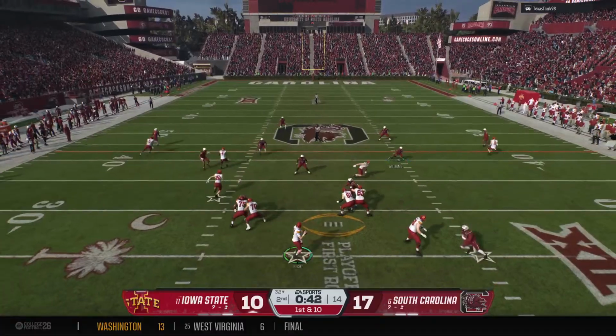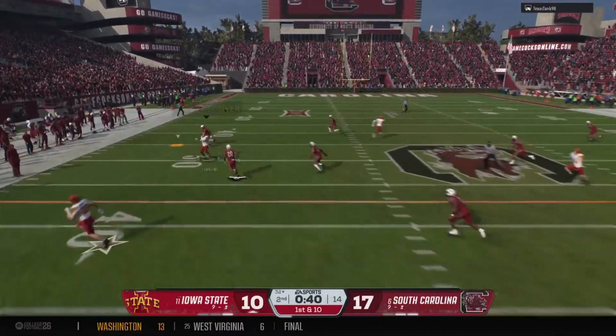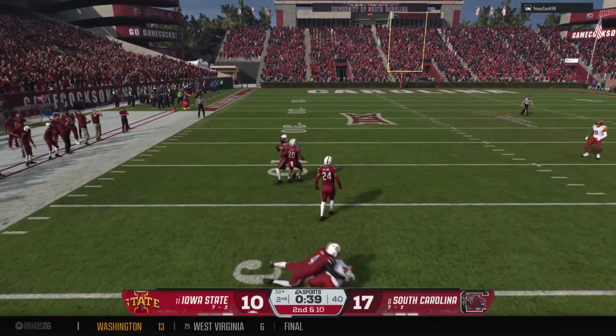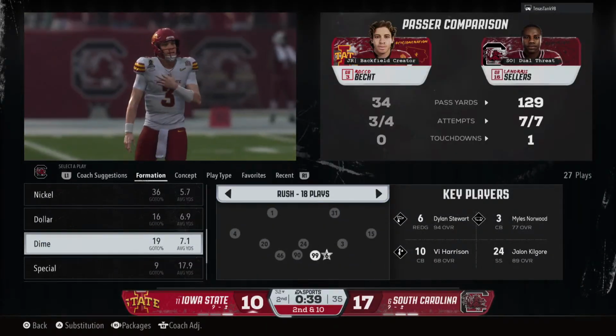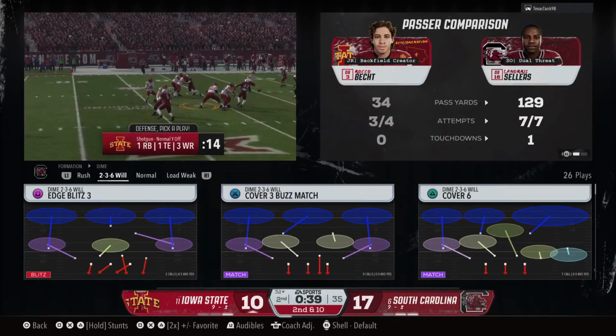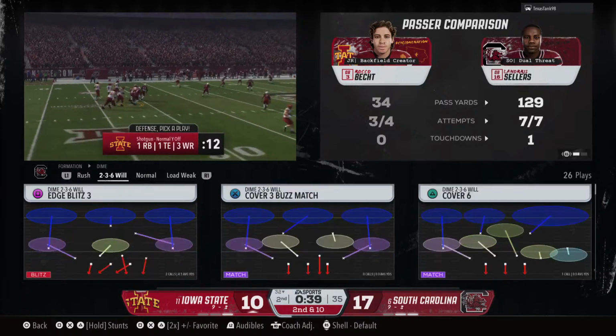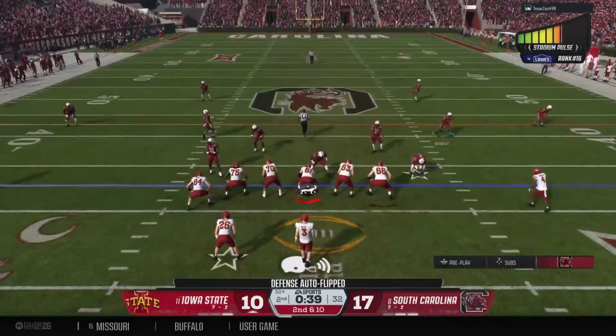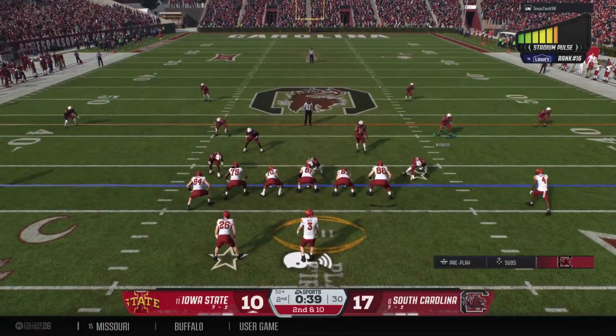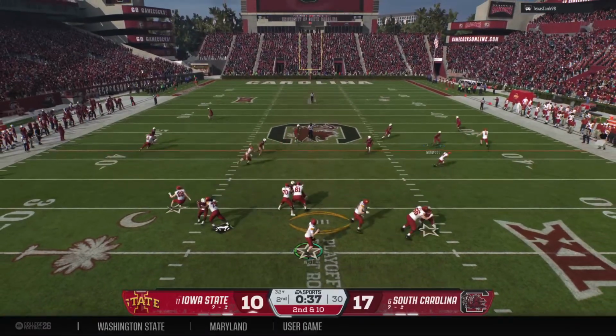Looking to pass. It's Becht. Lets it fly to the wideout. And he can't hold on right in his hands. And he dropped it. We know it's not an easy job to go out and catch passes when people are trying to tackle you and knock the ball away. But the bottom line is that's a pass you got to have to come up with and make a catch. Incomplete. So it's second down and 10.